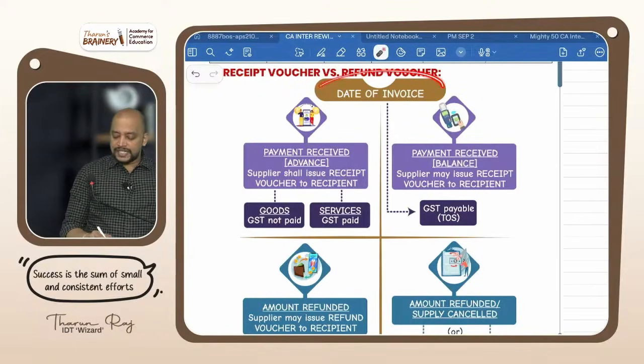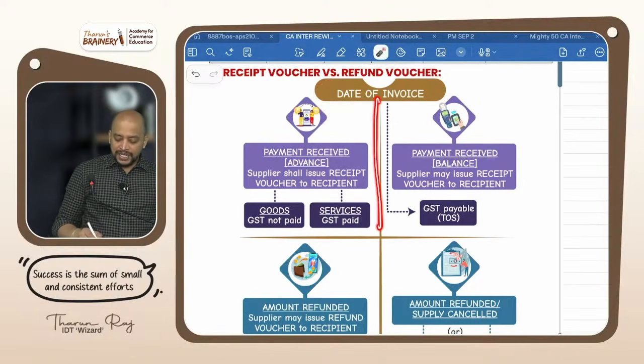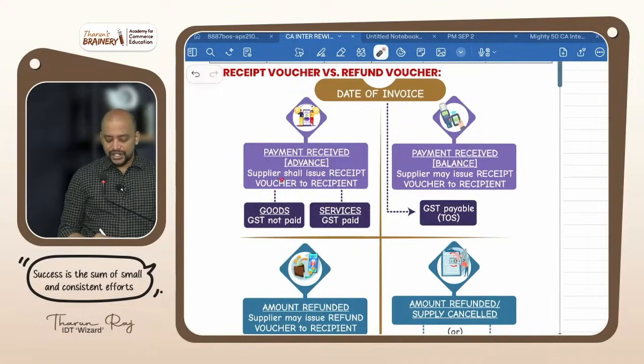First, the invoice is prepared. If the payment is received before the invoice, what is the name of the document? Receipt voucher. May or shall? Shall. Receipt voucher shall be issued by the supplier to the recipient.